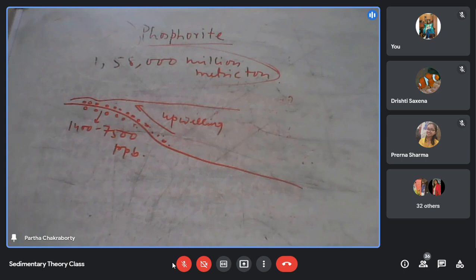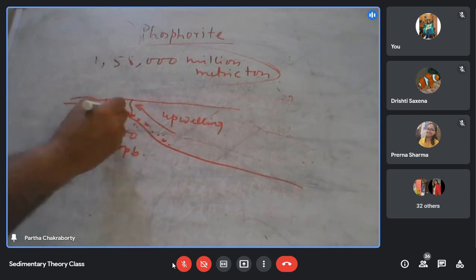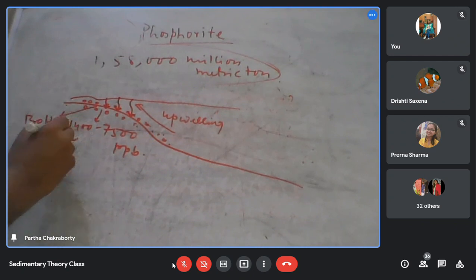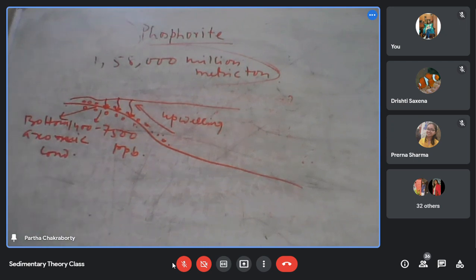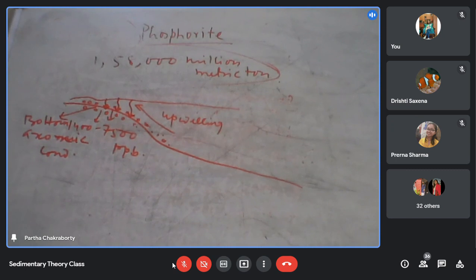So phytoplanktons, after their death, settle in the bottom anoxic condition and get buried because of the newer and newer settlement.